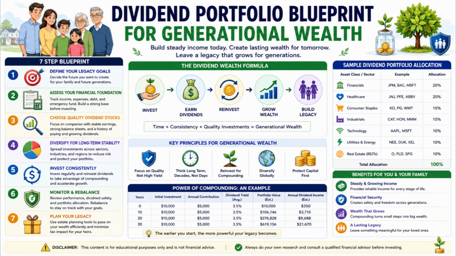For example, if an investor starts with $10,000, contributes $5,000 every year, and earns an average dividend yield, the portfolio can grow significantly over 10, 20, or 30 years. As the portfolio grows, annual dividend income may also increase, creating more cash flow for the family.